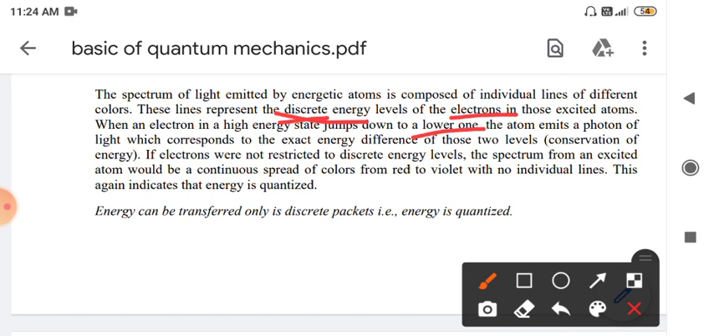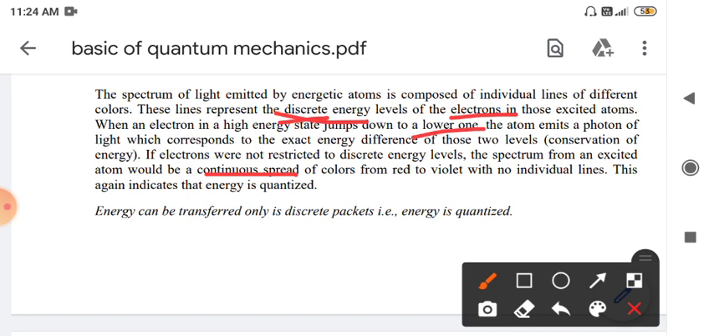The emitted wavelength will be exactly the same as the energy gap between the excited state and the ground state. So in any emission process, radiation of a particular wavelength is emitted, and that wavelength or energy corresponds to the energy gap between the levels. If the electrons were not restricted to discrete energy levels, then the spectrum from an excited atom would be continuous. But this spectrum is not continuous. We are getting line spectra in a discontinuous manner.